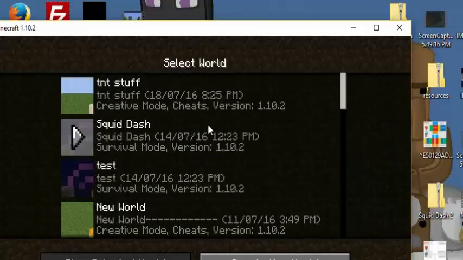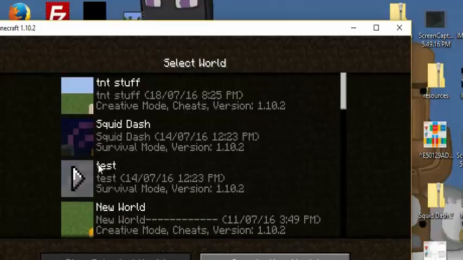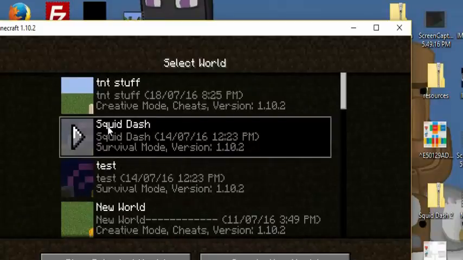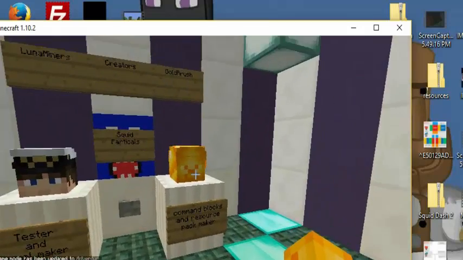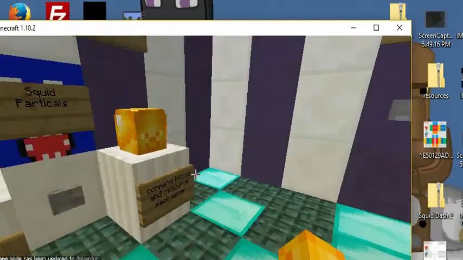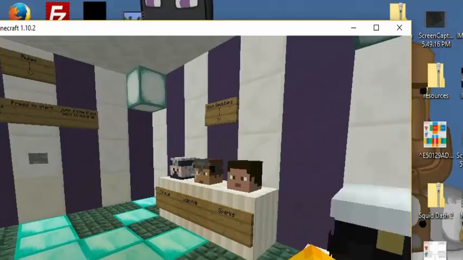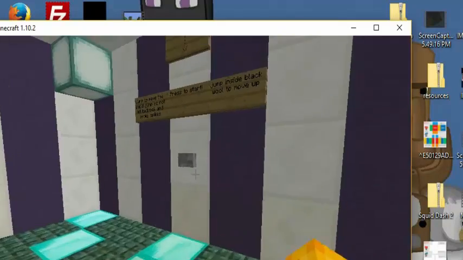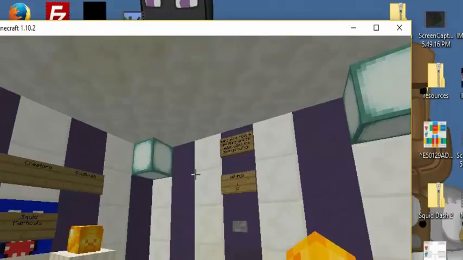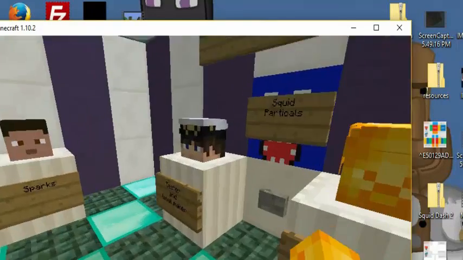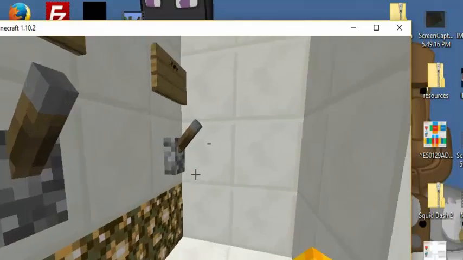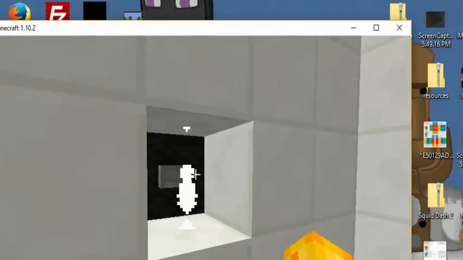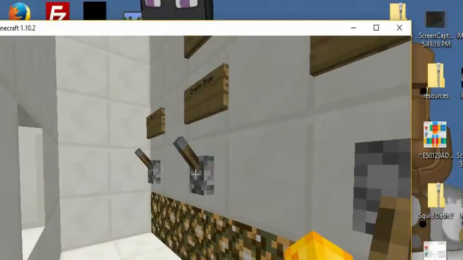So guys, I did end up finding it near the top. I just moved it near the top, so it's easy. Now we can just click play. Okay, so this is my map. Now you have your map. You can click the buttons, like I can click here, I can click here, I can click squid particles. I can click particles on my squid. Like that. No, I don't like white. I like all of them.